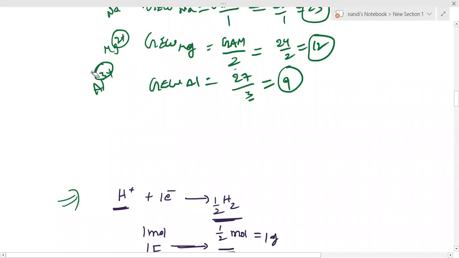So you can check it here. 1 mole, that is 1 Faraday, gives rise to half mole of oxygen. Half a mole of hydrogen is nothing but 1 gram.